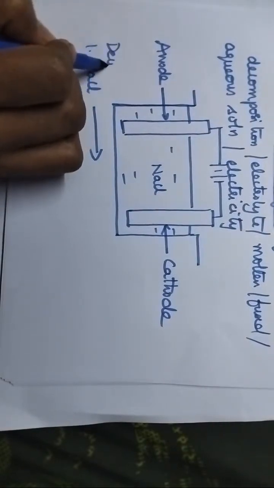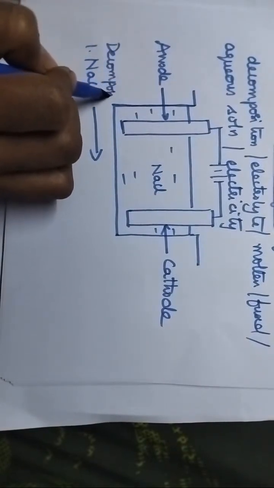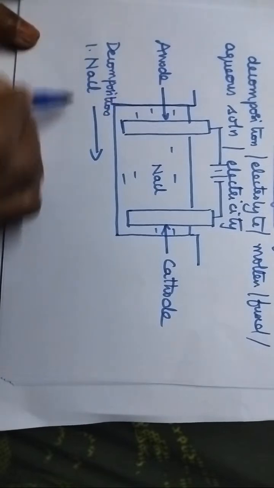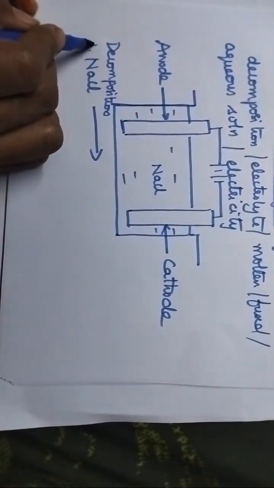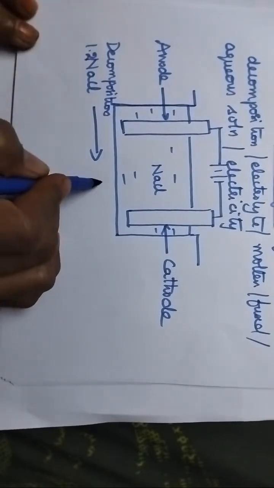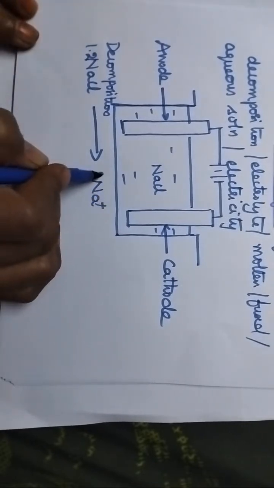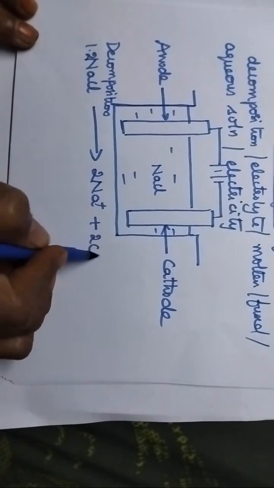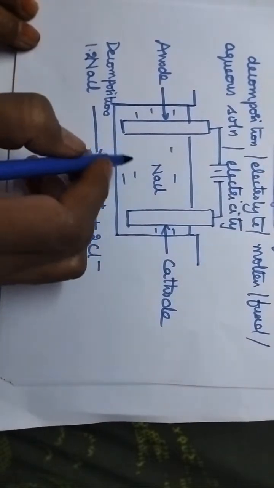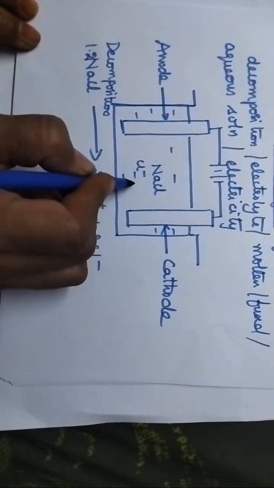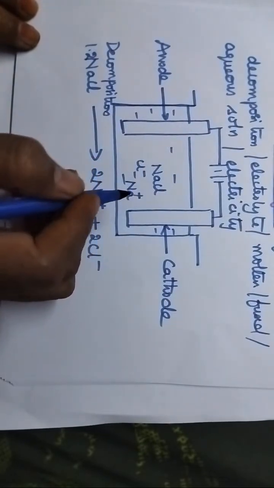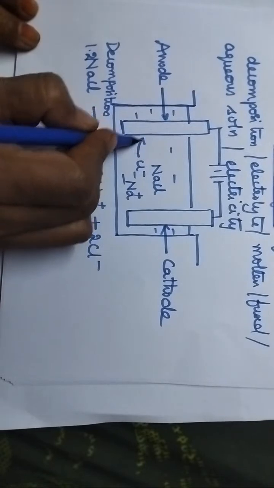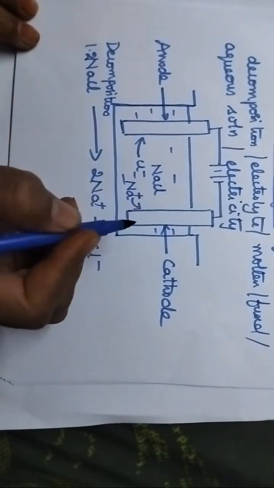Coming to the decomposition reaction, here NaCl undergoes decomposition and it results in the formation of Na plus and Cl minus ions. So this solution always consists of Na plus and Cl minus ions. Anions will move to the anode, cations will move to the cathode.